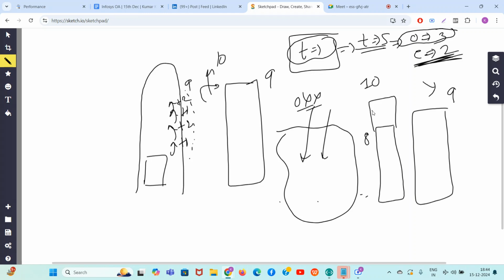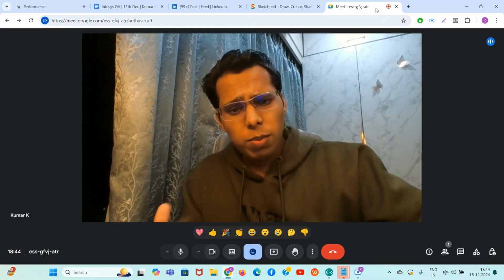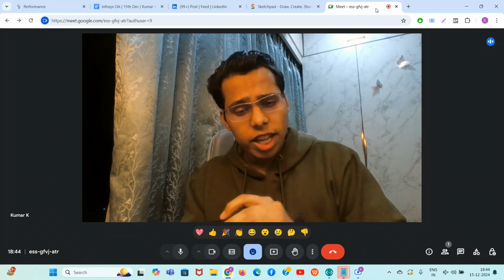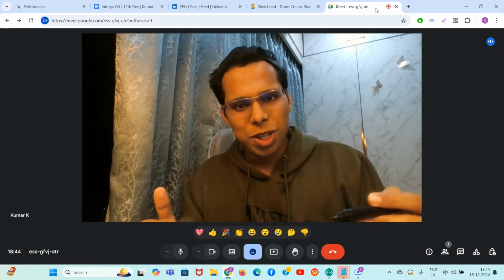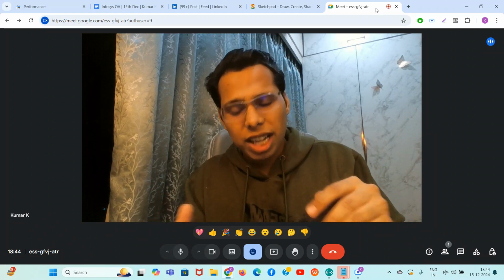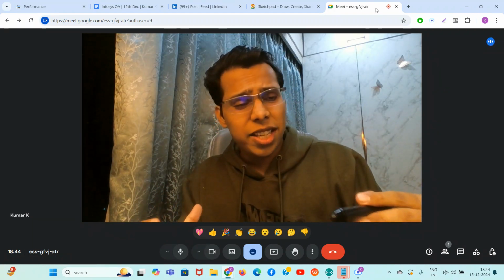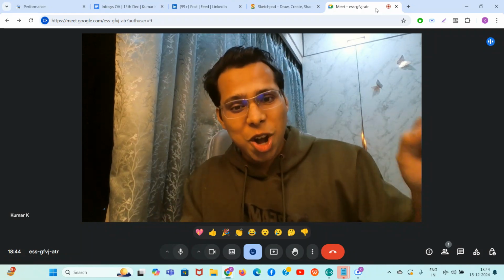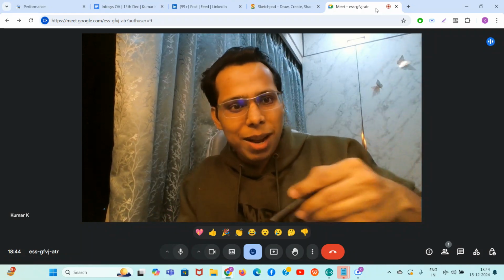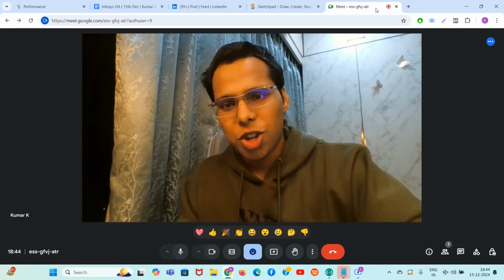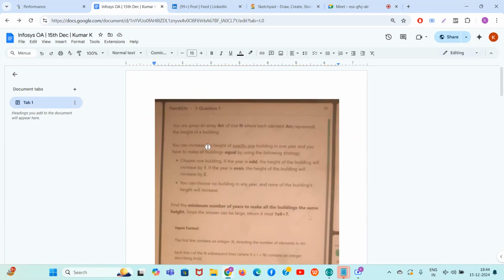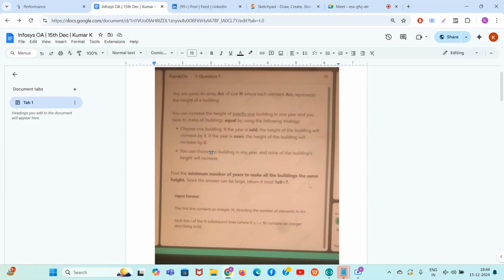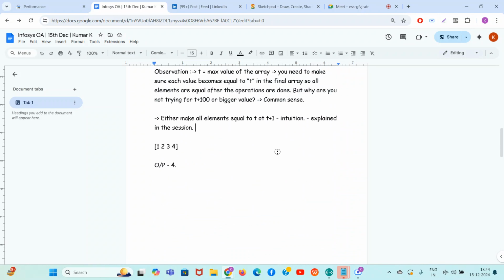It is actually intuitional. You need to develop this intuition and feeling that either I can make all t or I can make all t plus 1. Why? Because we are not just doing the plus 1 operation, we are doing the plus 2 operation also, right? So in very few cases it is possible that making all t plus 1 is a better option, because sometimes we are allowed to skip the years also. You can see in the Infosys OA that they have written so nicely that you can choose no building in any year and none of the building heights will increase. So you can skip some years also.